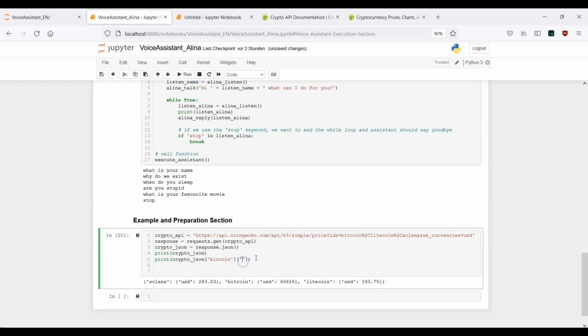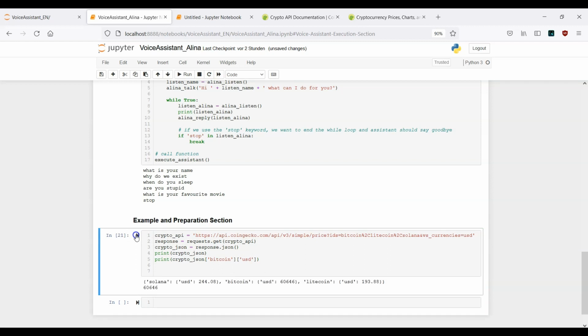Let me just show you. Now this is USD. And now if I run it, let's see. Okay, this looks good. Here in the first line, I have this whole JSON raw data. And inside this cell here, I get back just the current price of the Bitcoin.